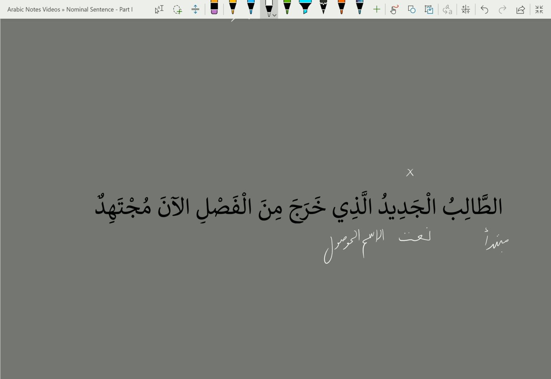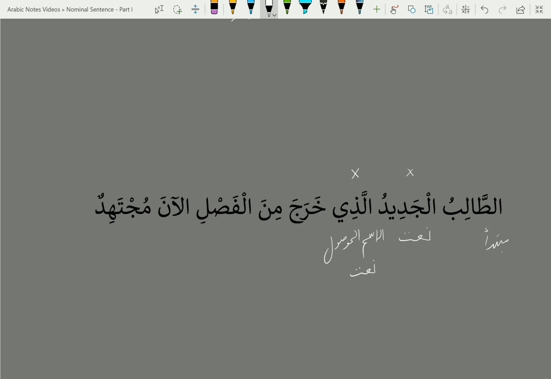All the examples that we are going to use, this will come as a naat. We'll look at the other usages of this word as mubtada or khabar later on, inshallah. So this is also a naat, and we mark it as X to say that this is not a mubtada or khabar.